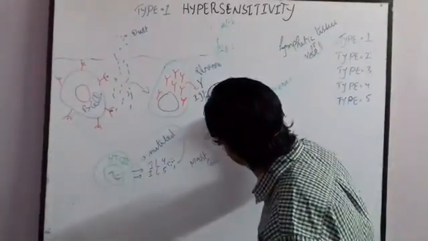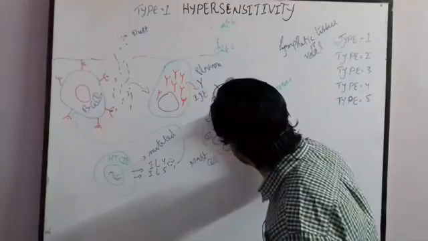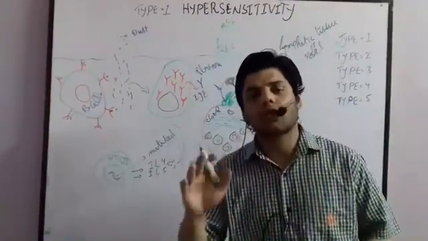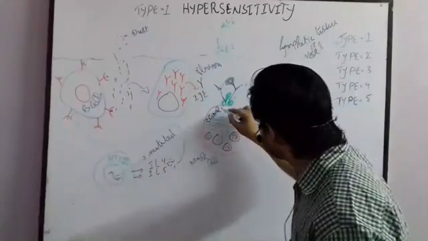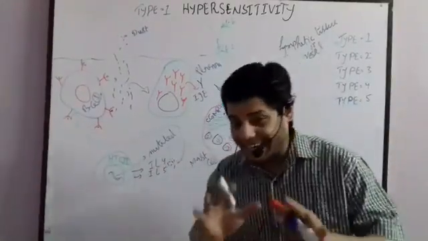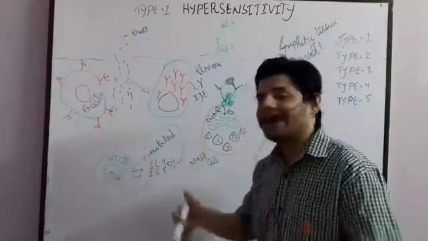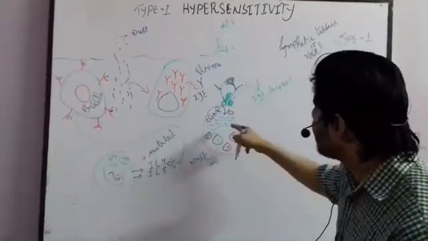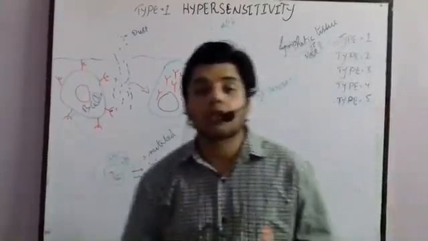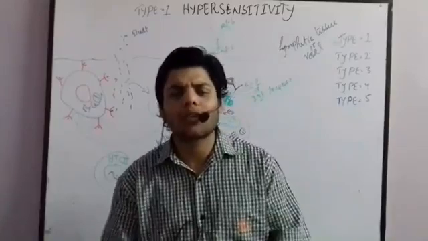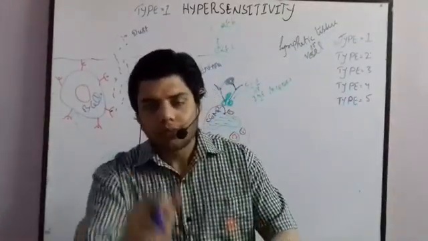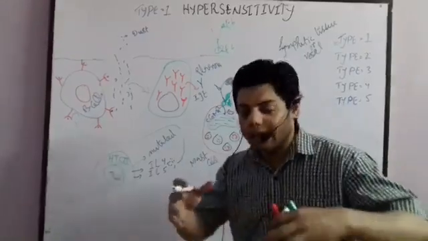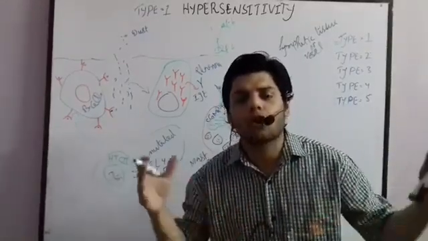So next, cyclic guanine monophosphate is activated. Once its concentration is raised, it acts as a secondary messenger. Due to this secondary messenger, what actually happens? They will activate the nucleus of the mast cell. Once the mast cell nucleus is activated, what do they do? They will send messages, or they will rearrange the cytoskeleton or the microtubules.